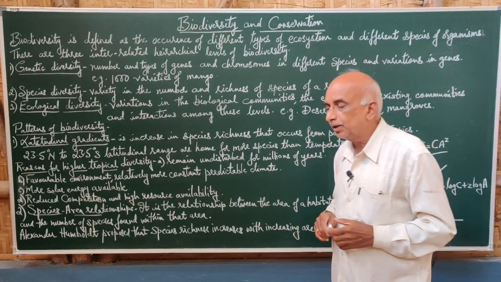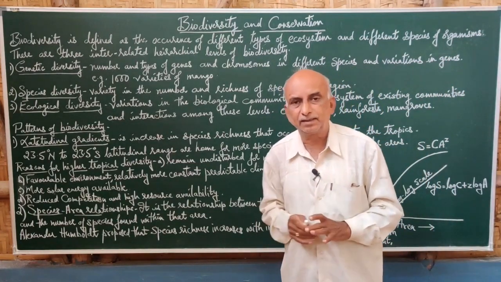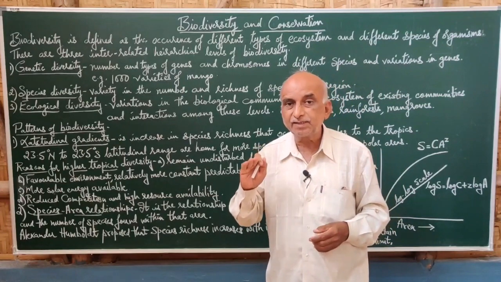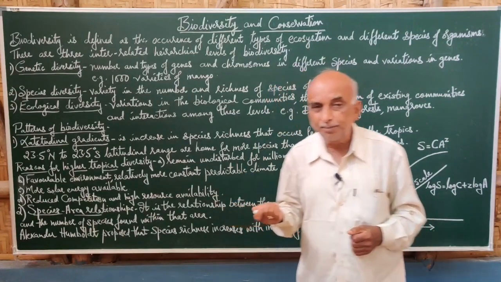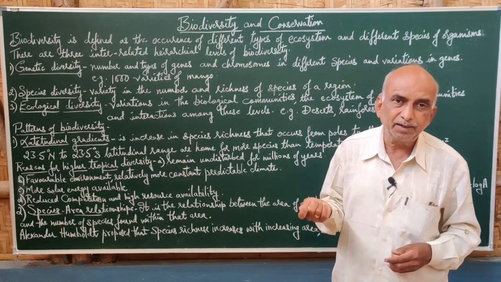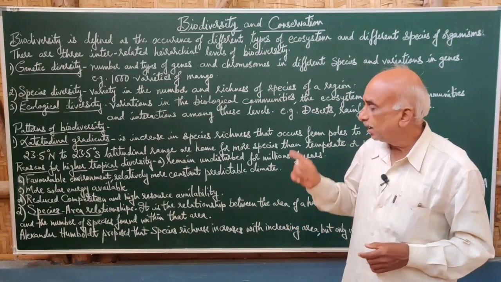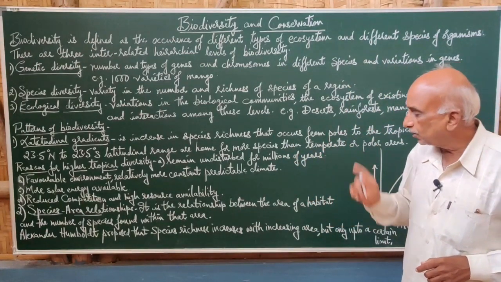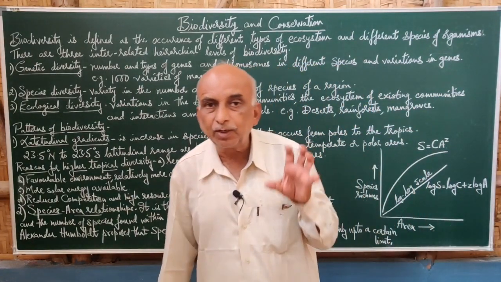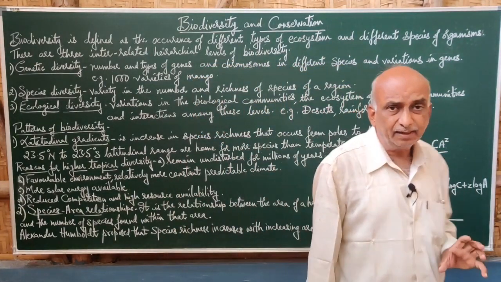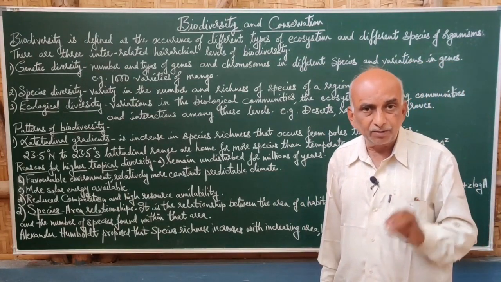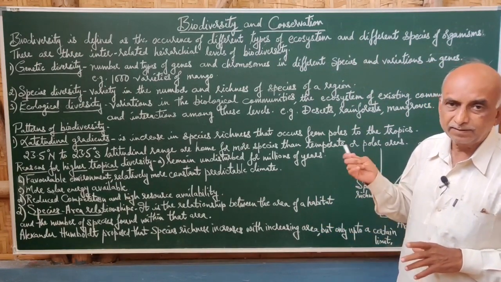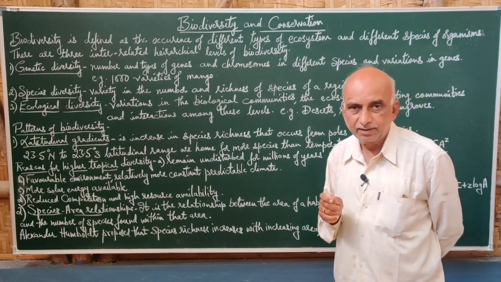Then another important reason is reduced competition. Because of the reduced competition, the species richness is maintained. As the competition is more in the temperate regions, there is an elimination of certain species, and thus the biodiversity is comparatively lesser in the temperate. And also there is high resource availability. Whatever resources are necessary for the growth and development of the plants and animals are more available in the tropical area.